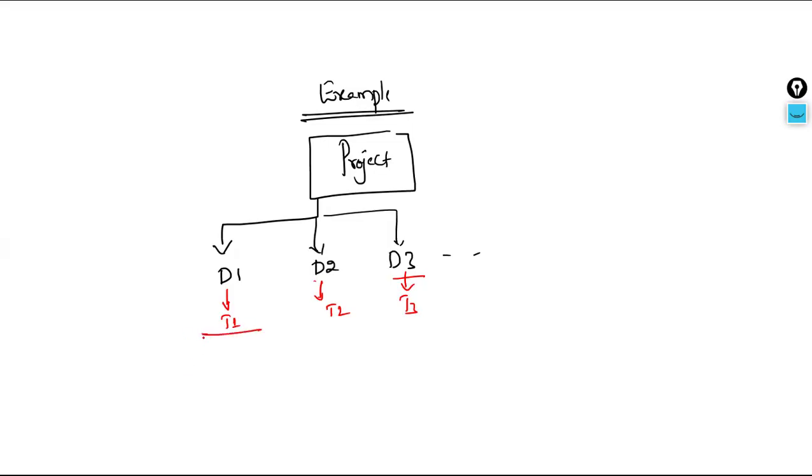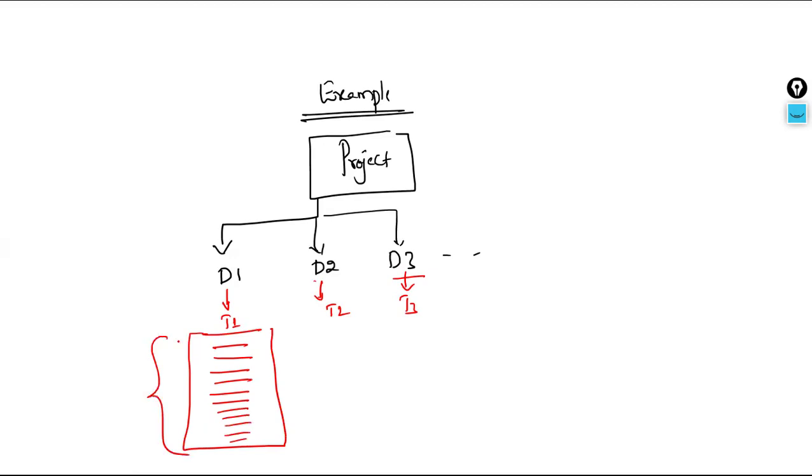Assume T1 has some task, and whoever the developers get the same task, they all will take a certain amount of time. Let us fix that. This is 1 hour. The task of developer 1 will take 1 hour. Whoever does that, somebody less or more, on average, everybody will take 1 hour to complete that.